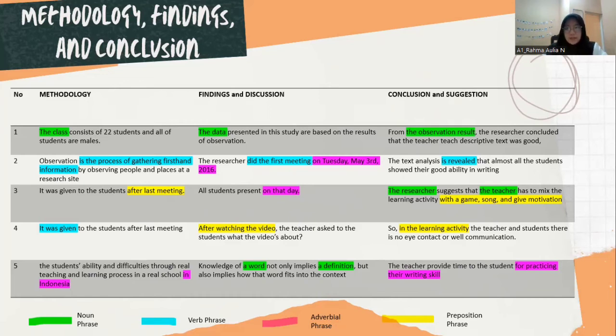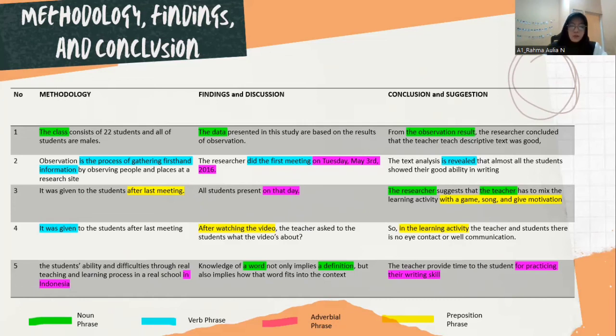And then number 4: after watching the video, the teacher asked the students what the video is about. So "after watching the video" is a prepositional phrase, in which "after" is a common expression usually used in prepositional phrases, but in this case, the prepositional phrase is used as a noun of the sentence.